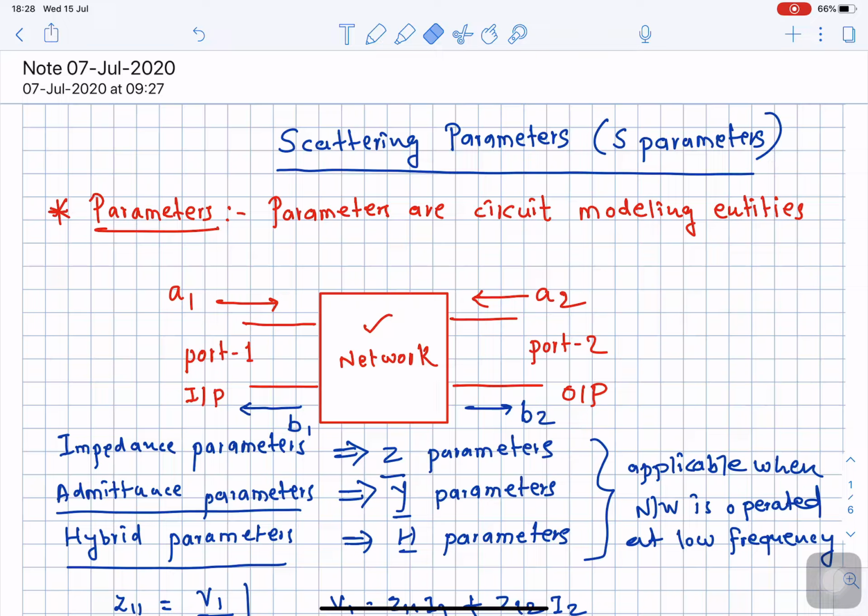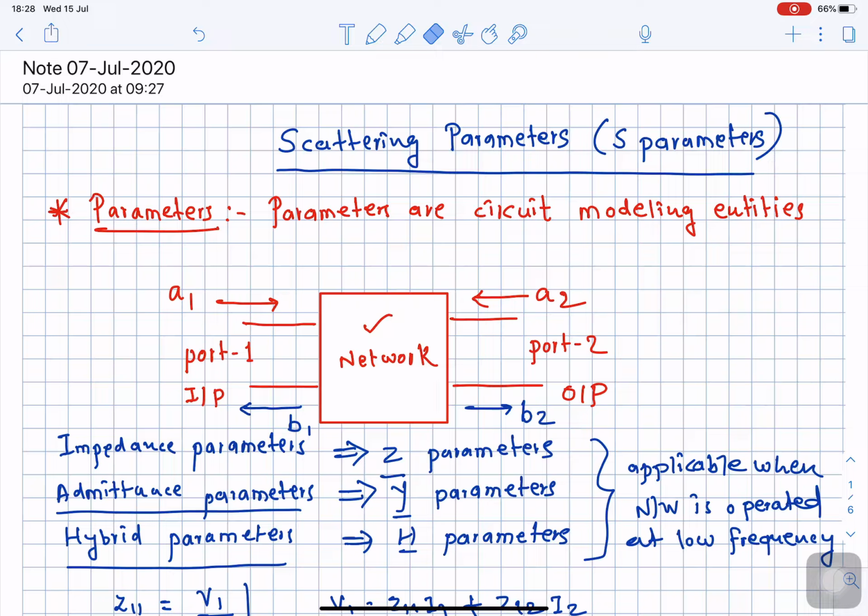Because we know that the transit time effect will become significant, and on or before placing the open circuit or short circuit there could be many-fold variation in the signal. And ultimately the signal will not reach the output. So it is not advised to perform open circuit and short circuit conditions whenever the signal is operated at a very high frequency.